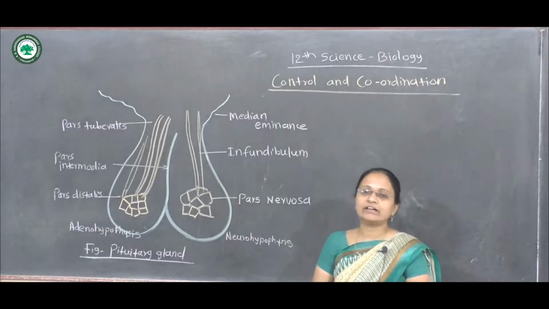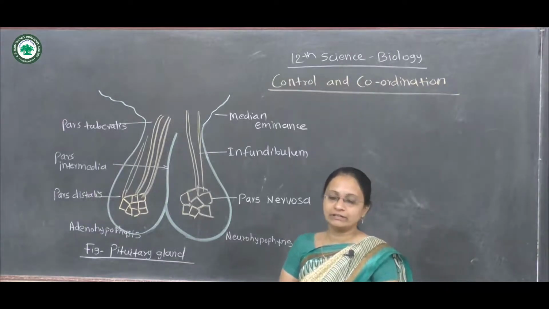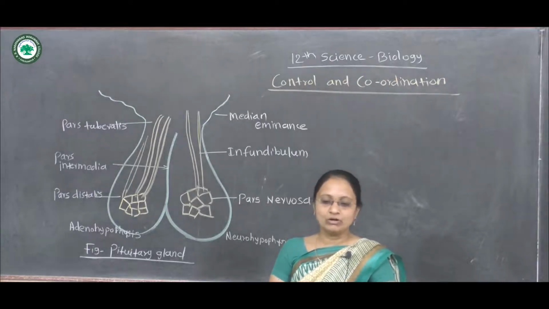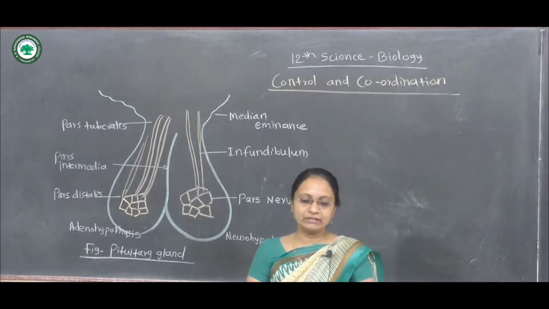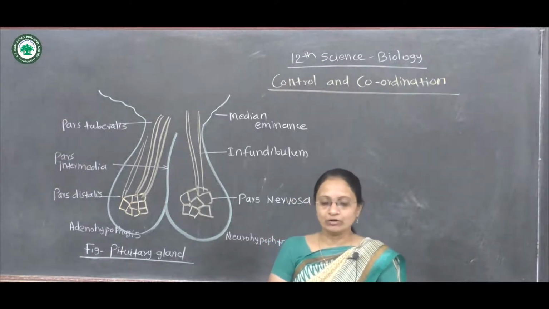Then the prolactin or luteotropin hormone controls different activities of the female reproductive tract as well as milk production.